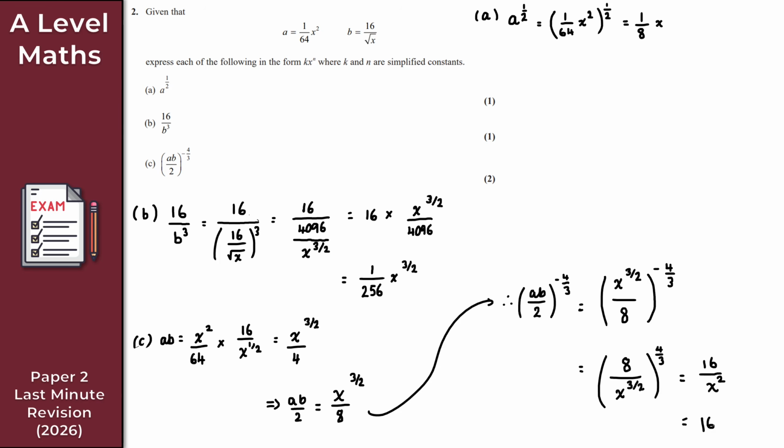So that's 16 x to the minus 2, like so. So just be very, very careful for that then, for part C, right? And there we go. It took a little bit longer than I anticipated for question 2 because it is relatively straightforward. My tablet is really annoying me, so I'm going to quickly restart that before I continue with question 3. But there we go. So that gives us the solution here to question 2.